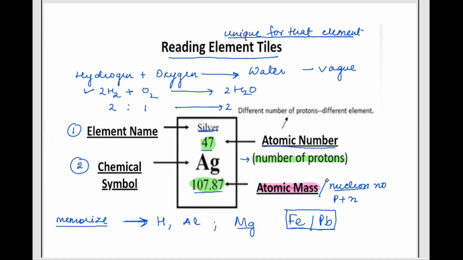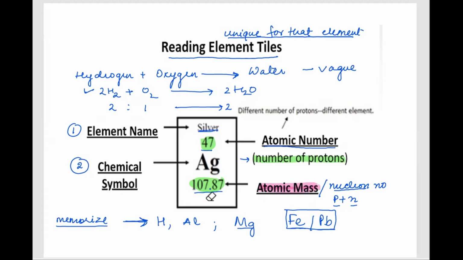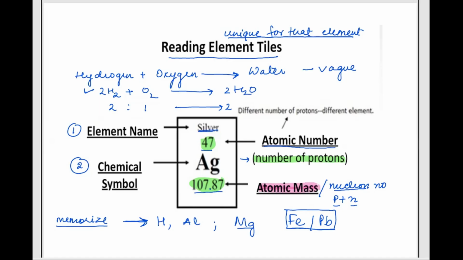We'll talk about why we have the mass in decimal, though we have protons and neutrons. We have a specific number of protons and a specific number of neutrons. It's not that we have a fraction of a proton or a fraction of a neutron. Then why do we have the value in decimal figure here, right? We will be talking about it. Normally in O levels, we get the value in a rounded off form, that's 108 instead of having this fraction.